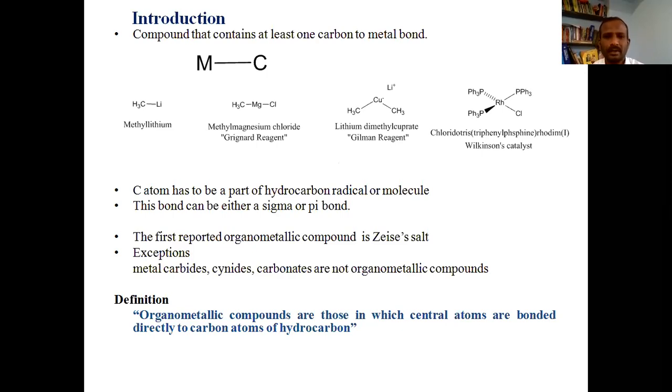Well, I have written some of the structures here. Look at these. The first one is methyl lithium, and I have shown a bond between carbon of methyl and lithium. Another structure is methyl magnesium chloride, which is a Grignard reagent, wherein I have shown a bond between carbon of methyl group and magnesium, and another bond between magnesium and chlorine.